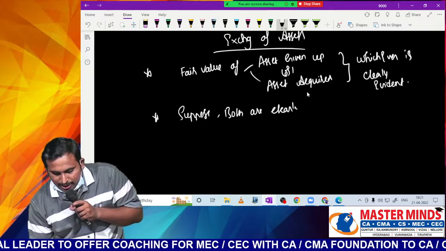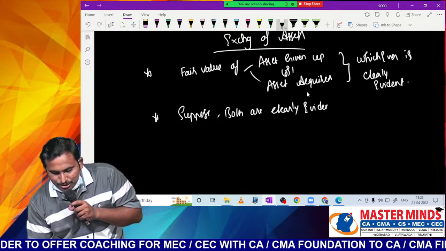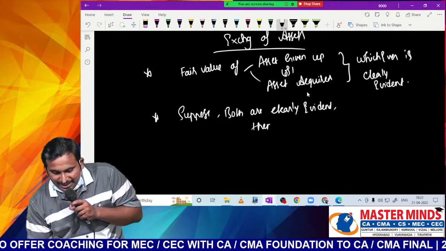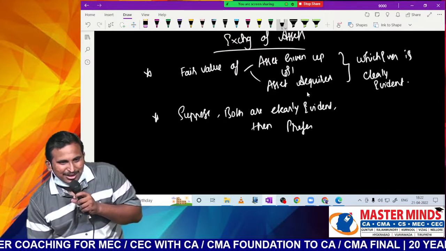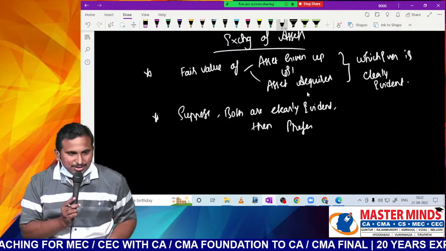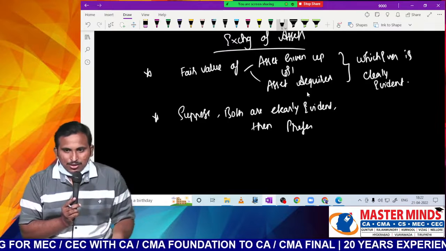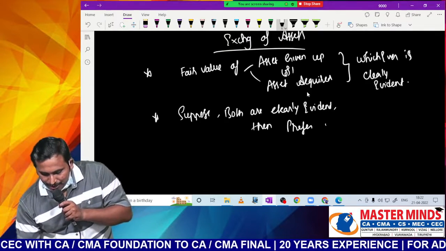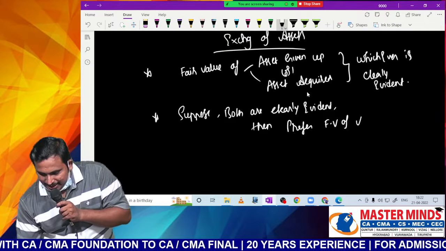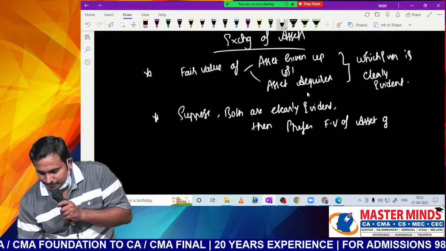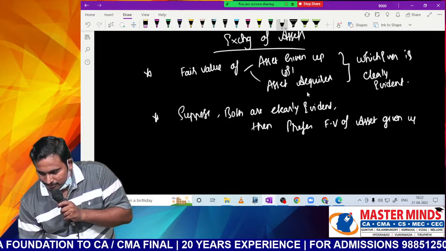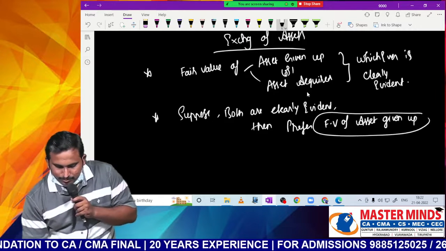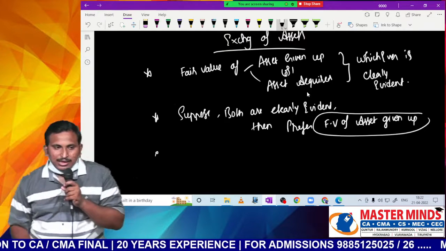Suppose both are clearly evident, then preference should be given to the asset given up. Because ultimately, what we give is our cost. Suppose we are paying cash, that is our cost. If we are giving something, that is our cost. So prefer the fair value of the asset given up, if both are clearly evident.